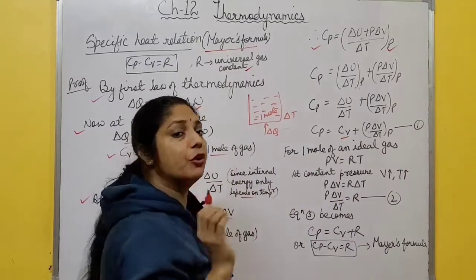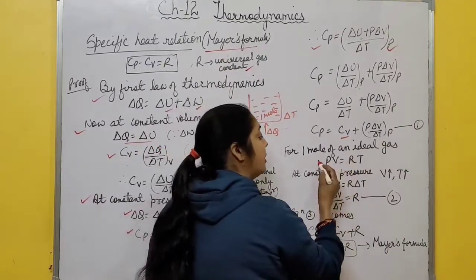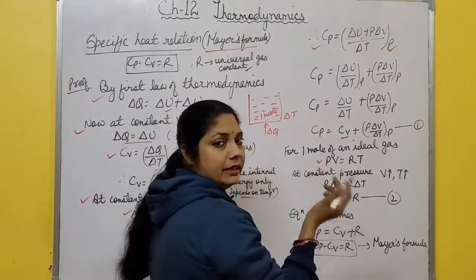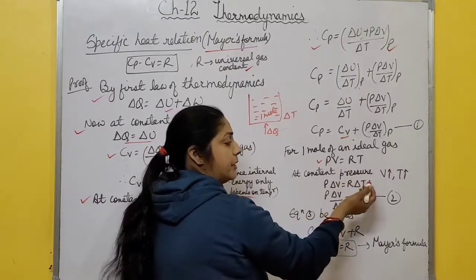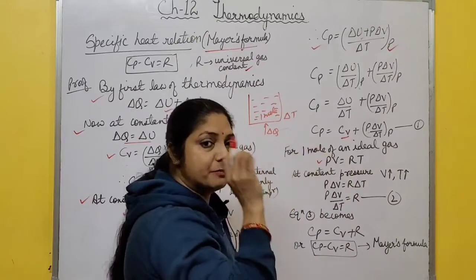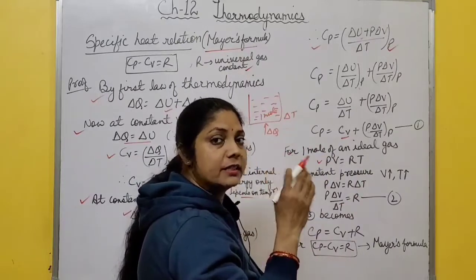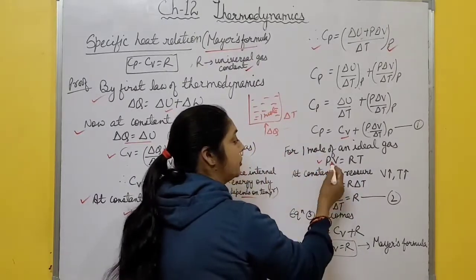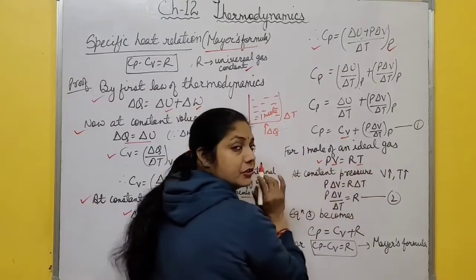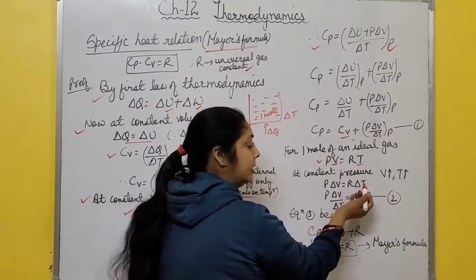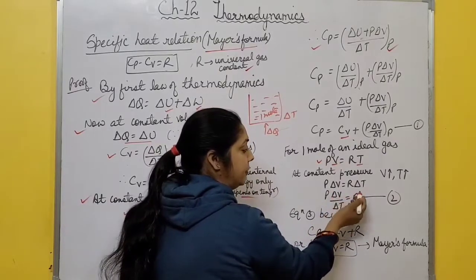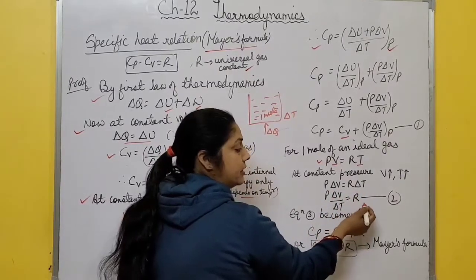Now for 1 mole of an ideal gas, what is the equation? PV equals nRT, and for 1 mole n is 1. So PV equals RT. At constant pressure, what happened? Volume increases and temperature increases. So both volume and temperature change at constant pressure. So you can write P delta V equals R delta T. From here, P delta V by delta T equals R. This is equation number 2.